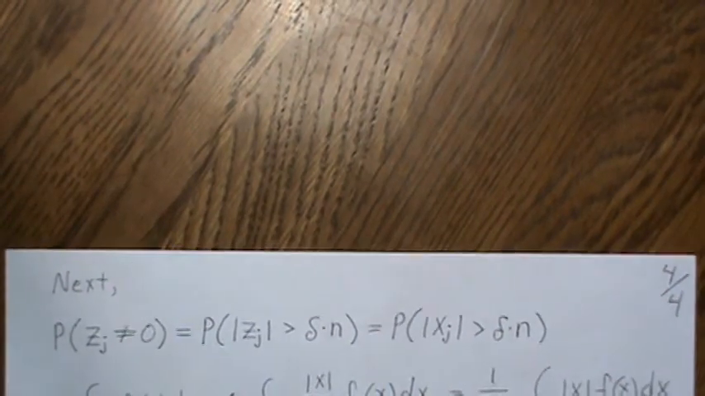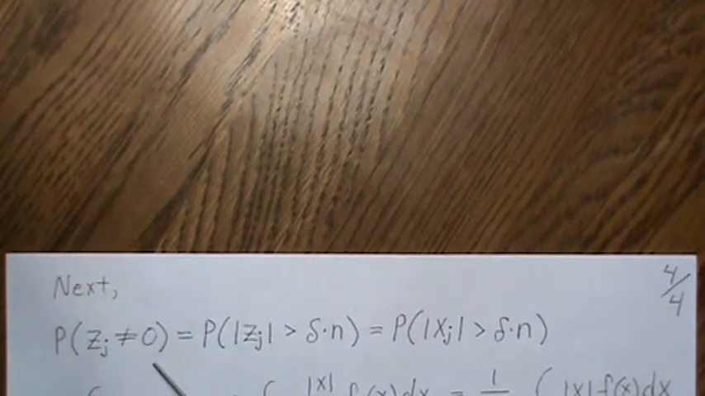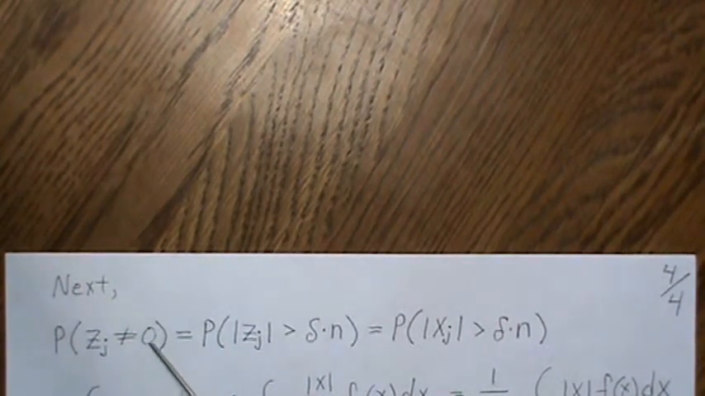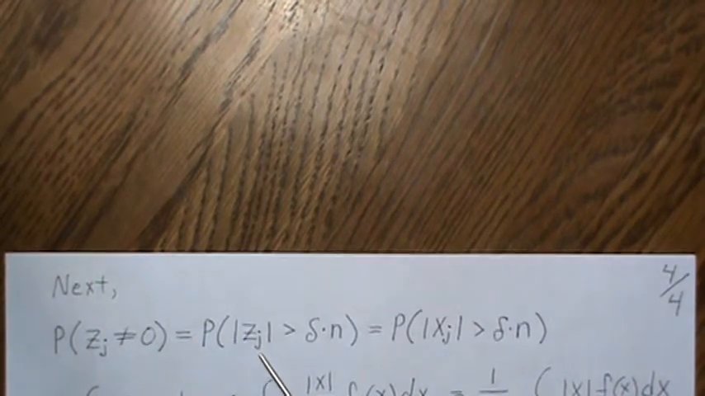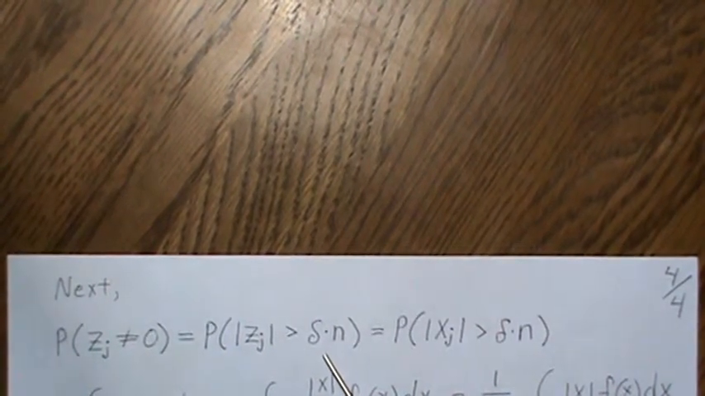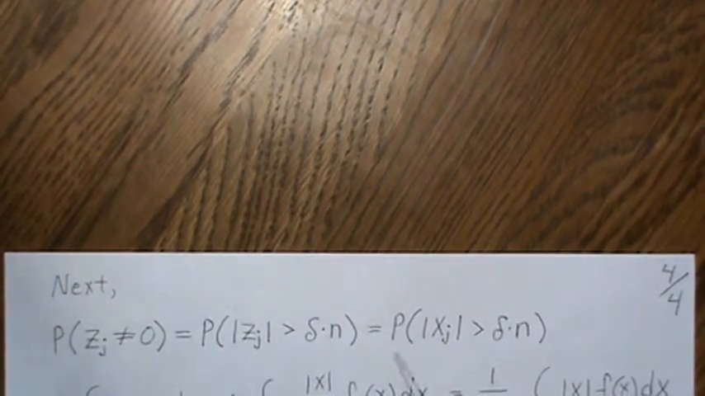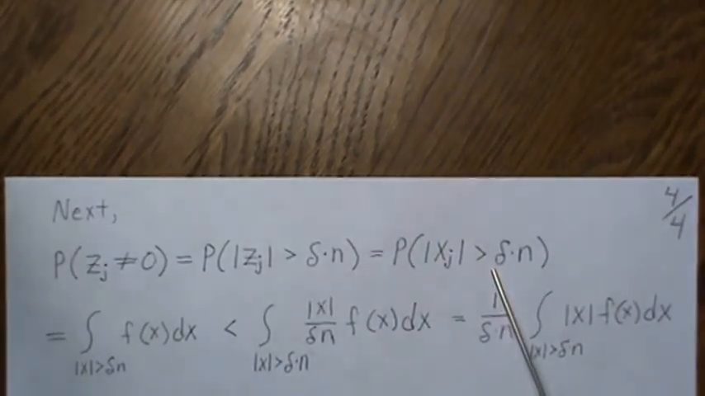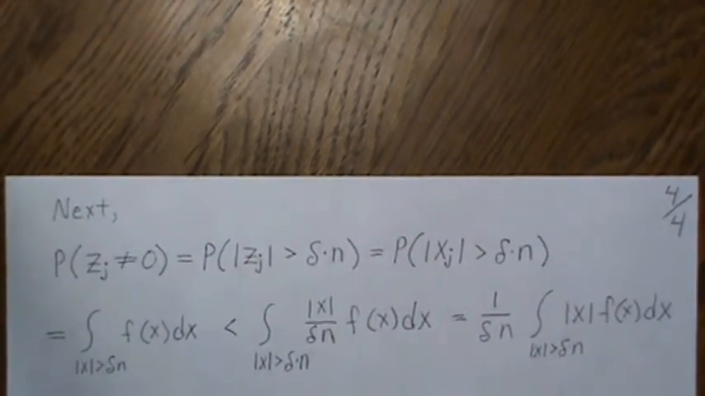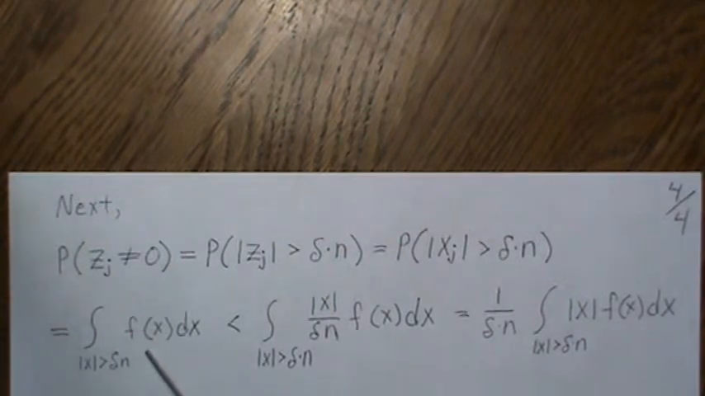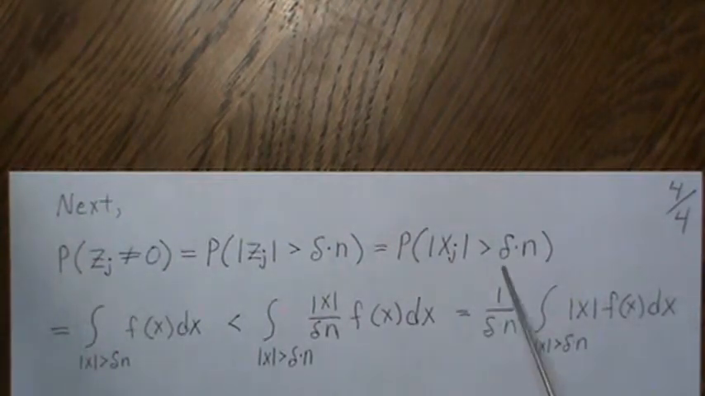Okay, so now let's look at the probability that zj is not 0. That means that the absolute value of zj is greater than delta n. But that really means xj, because of the way that zj was defined. So the absolute value of xj is greater than delta n. And then this probability is really an integral, so we're integrating the density over this region here.